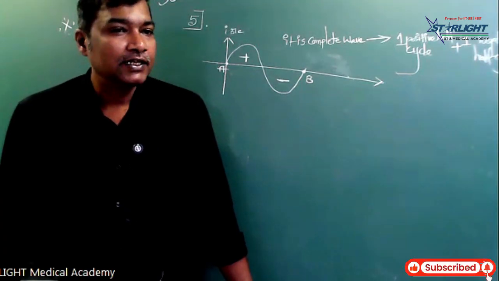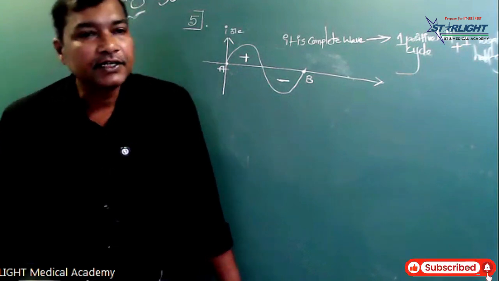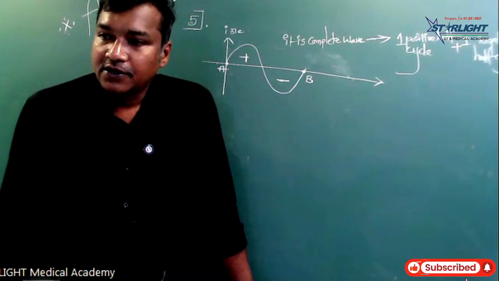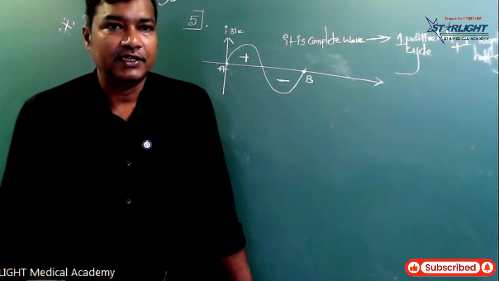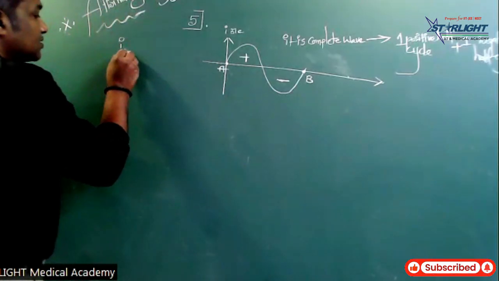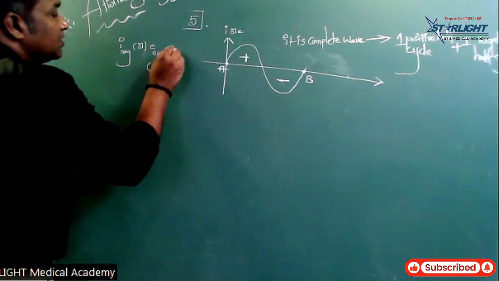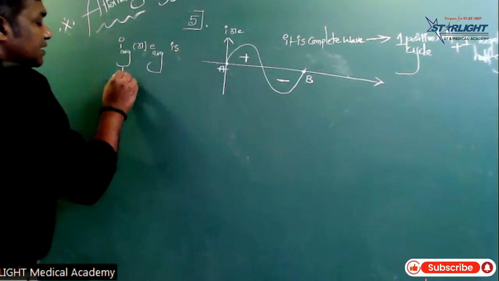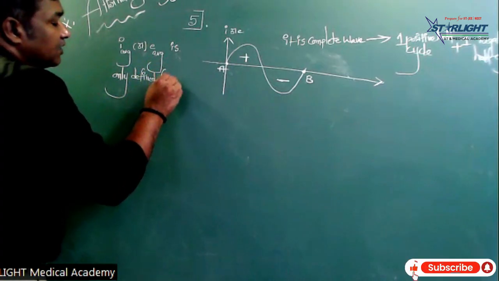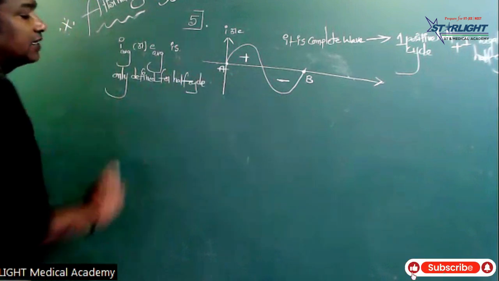For a full cycle, the average current and average EMF are 0. It is always defined for half cycle.